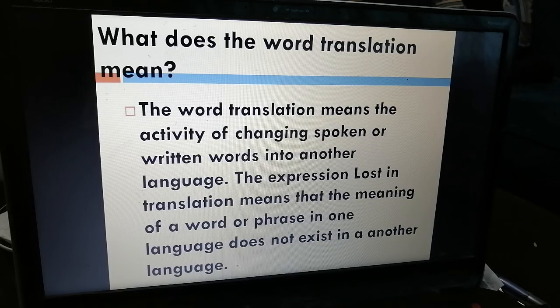Now, the expression lost in translation, what does it mean? It means that the meaning of a word or phrase in one language does not exist in another language. Maybe, for example, the word mansaf. We have in Jordan the word mansaf. This is a very famous meal here in Jordan, and we are Jordanian, very popular about this meal.